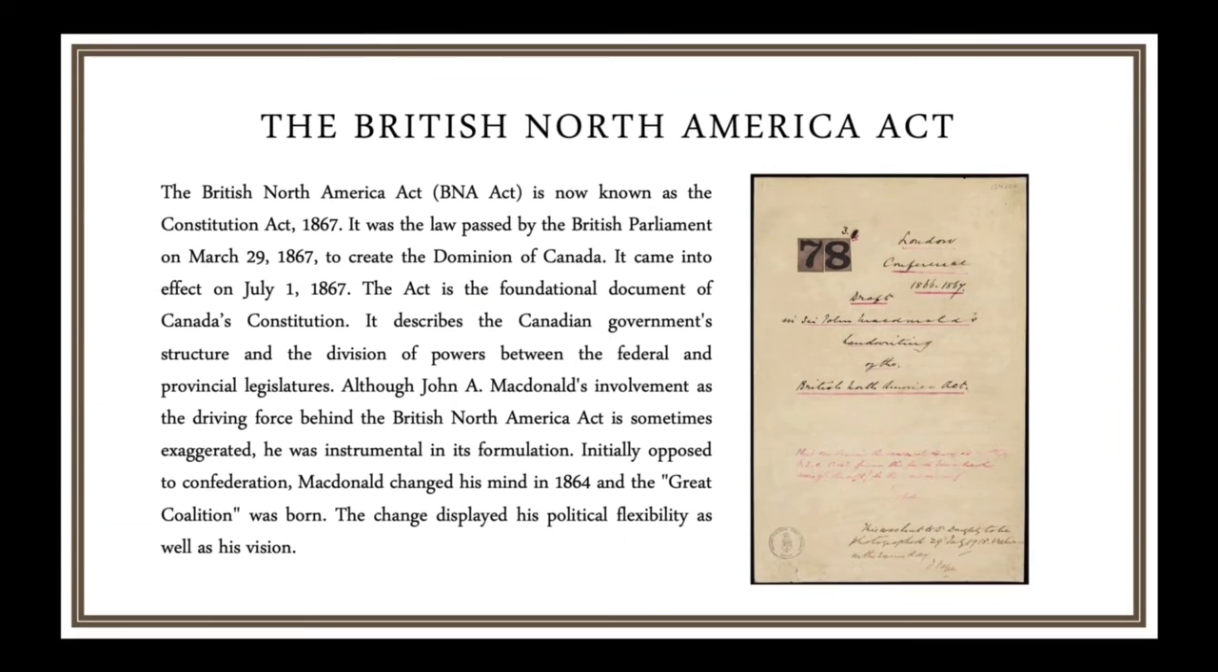The British North America Act. The British North America Act is now known as the Constitution Act 1867. It was the law passed by the British Parliament on March 29, 1867 to create the Dominion of Canada. It came into effect on July 1, 1867. The Act is the foundational document of Canada's Constitution. Although John A. Macdonald's involvement as the driving force behind the British North America Act is sometimes exaggerated, he was instrumental in its formulation. Initially opposed to Confederation, Macdonald changed his mind in 1864 and the Great Coalition was born. The change displayed his political flexibility as well as his vision.